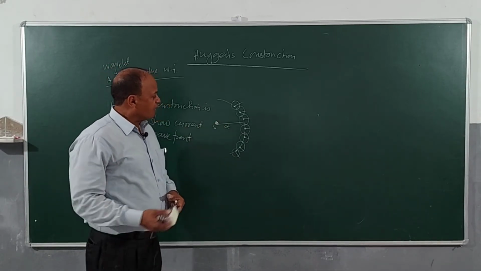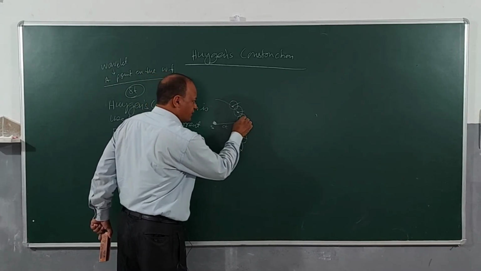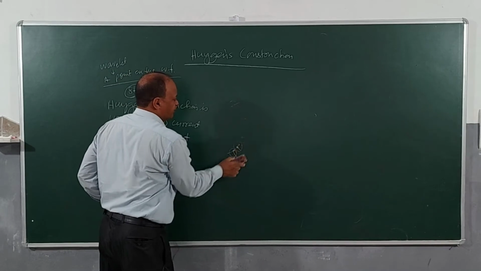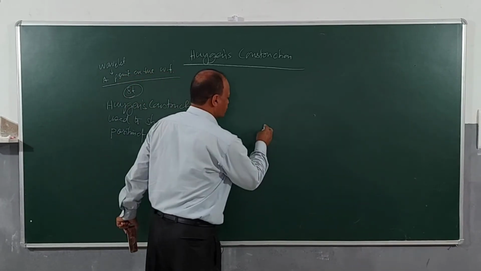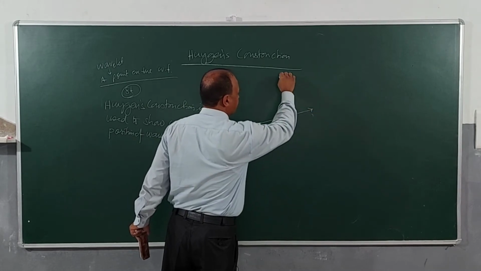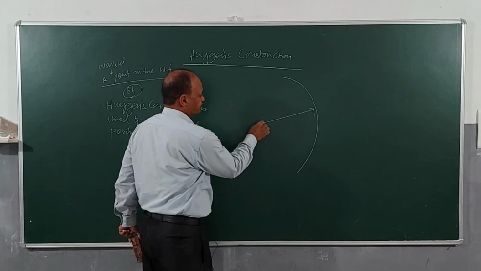So now what I will do is, I will draw these wavelets having radius of c into delta t. What radius? C into delta t. Let us make this diagram a little bigger, it will be easy for you to understand. S is a source of light here. After time t, the light is reaching up to here. Clear? Spherical wavefront.